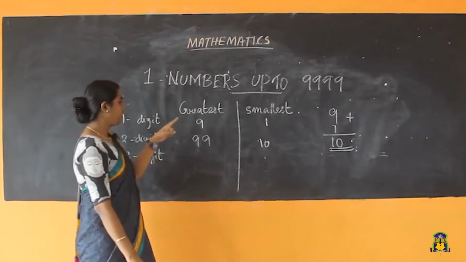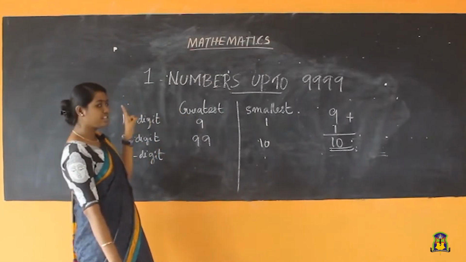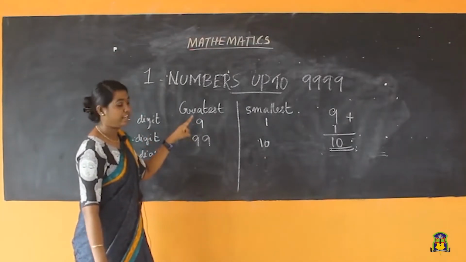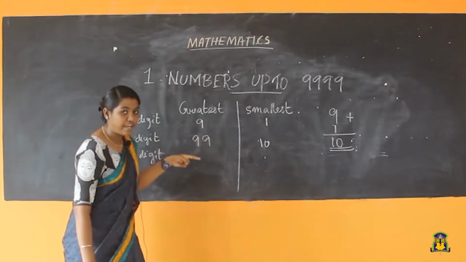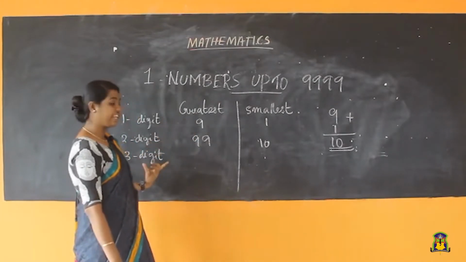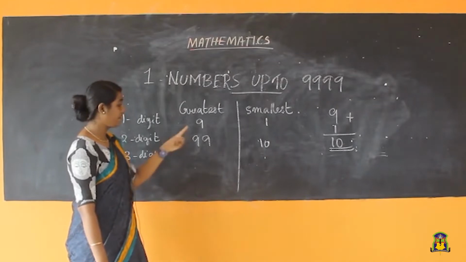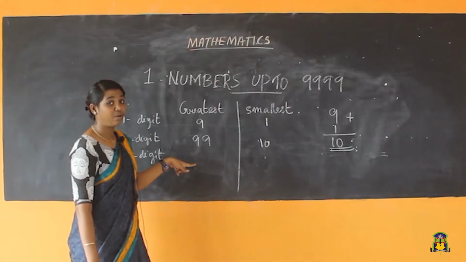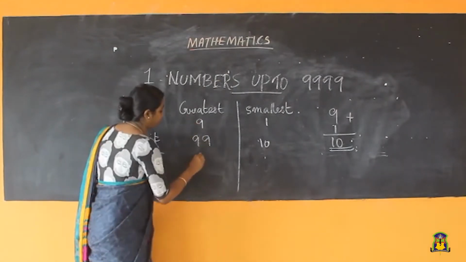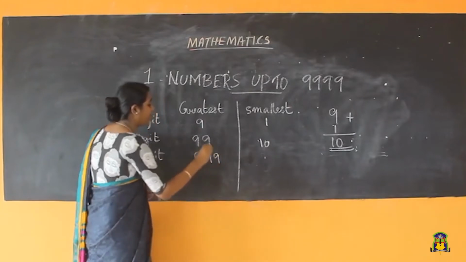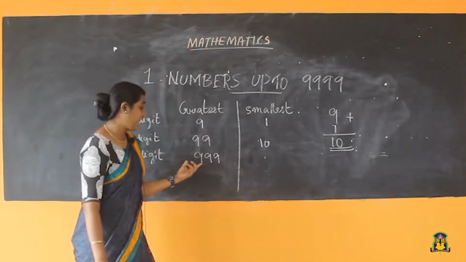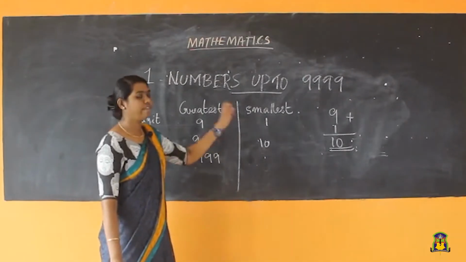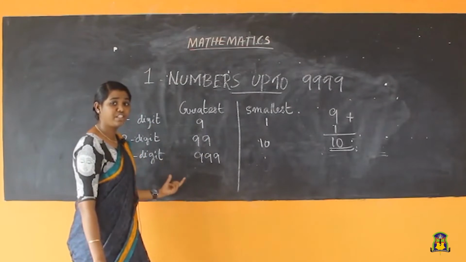Okay. Then here you can see that the greatest 1-digit number and greatest 2-digit number are in terms of 9s. Here 1 nine, here 2 nines. Then what will be our greatest 3-digit number? Automatically the next will be 3 nines. Okay students, and this you will call 999.